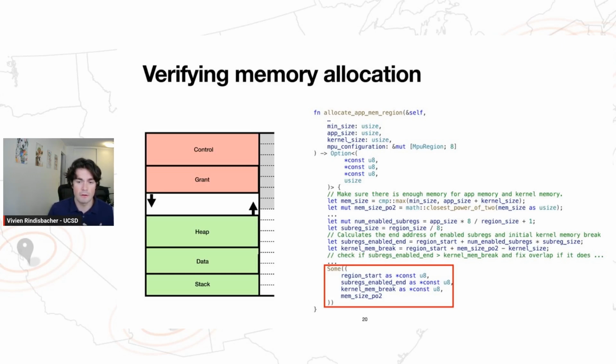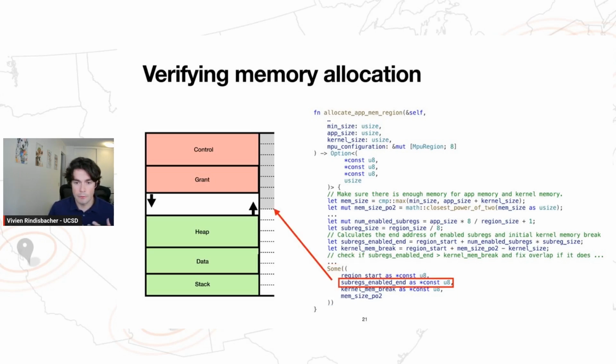Very concretely here, what it's returning is the start of the process's memory, so the bottom of the stack, and the end of the process memory, which would be the top of the heap. It's also going to return the beginning of the kernel-owned grant region of memory and the size for the entire block of memory, which is the stack, data, and heap, as well as the grant and control for that specific process.